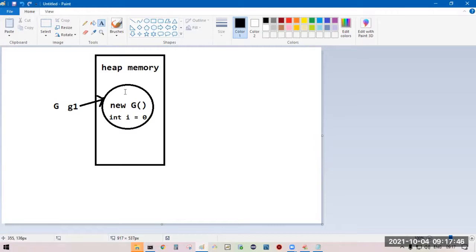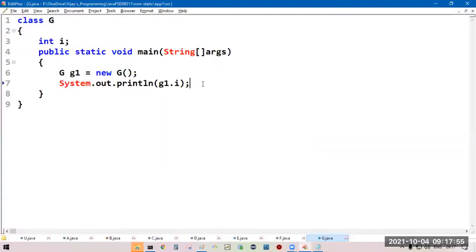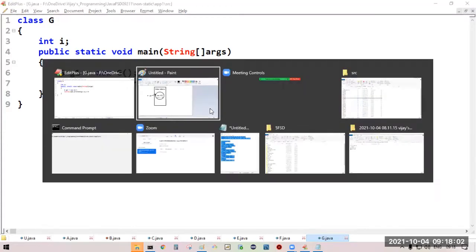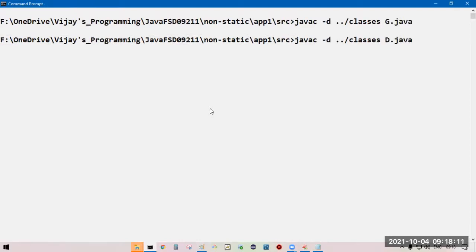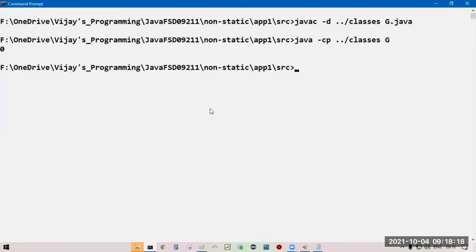Now this object contains the non-static member int I, and that int I value is 0, the default value. So we will get the default value as 0.